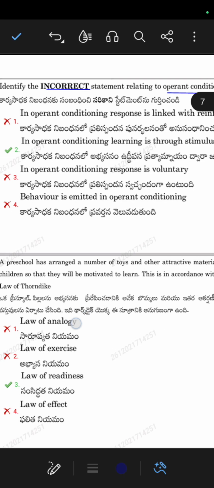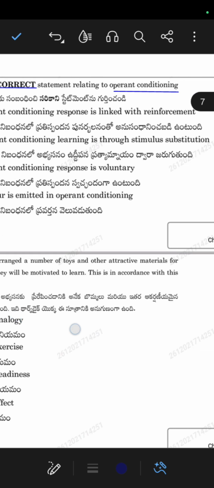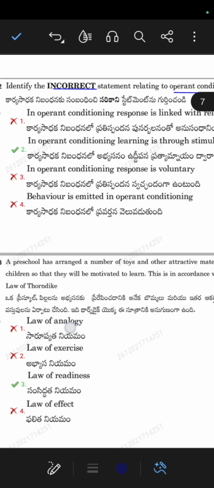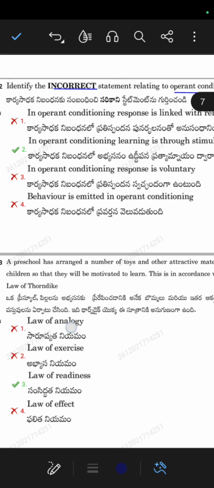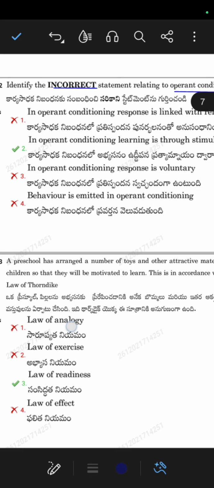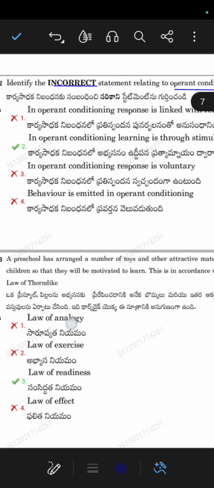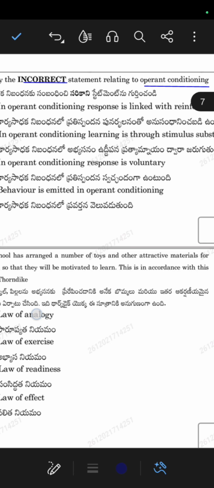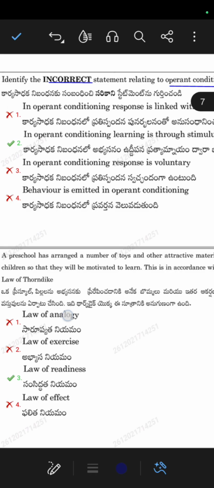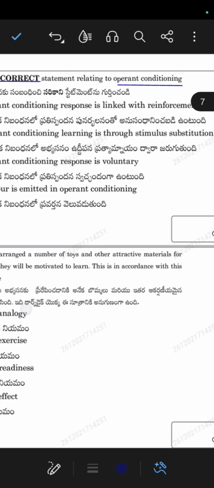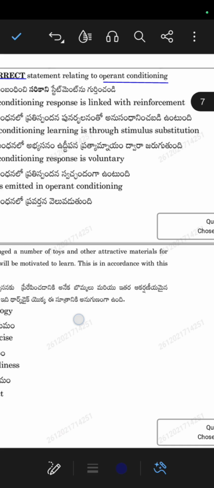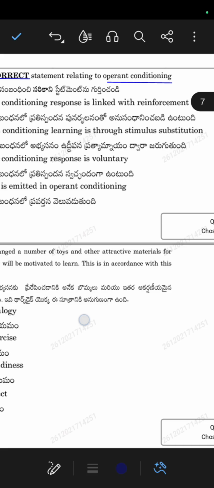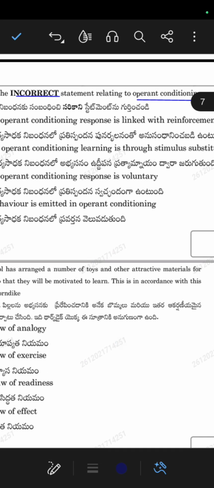Second option, in operant conditioning, learning is through stimulus substitution. Next option, in operant conditioning, response is voluntary. Fourth option, behavior is imitated in operant conditioning. So here are the options. The correct option, which is not related to operant conditioning: learning through stimulus substitution. So this is not related to operant conditioning.